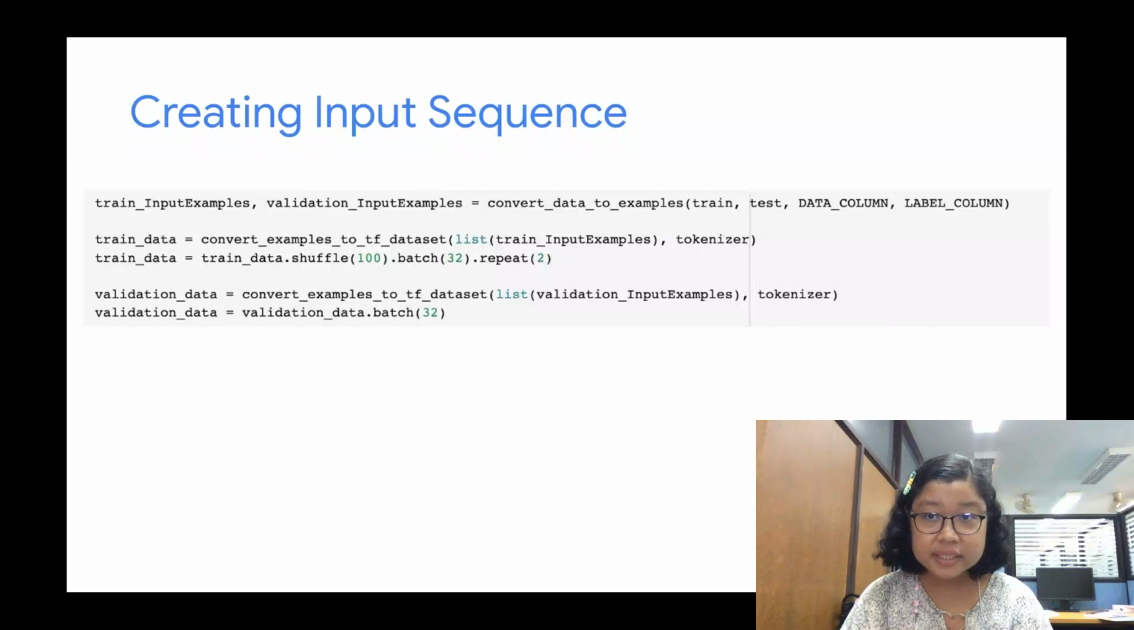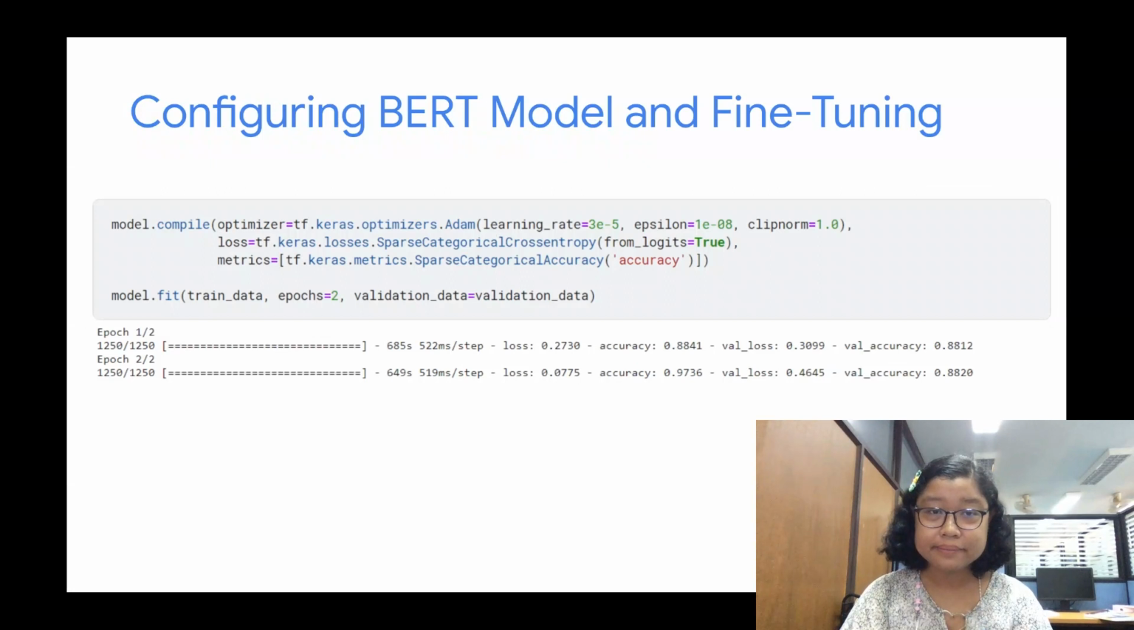We have two functions. The first is convert_data_to_examples. This function accepts our train and test datasets and converts each row into an InputExample object. The second function is convert_examples_to_tf_dataset. This function tokenizes the input example objects, then creates the required input format with the tokenized objects. Finally, it creates an input dataset so we can feed it to the model. Our dataset containing processed input sequences is now ready to be fed to the model.